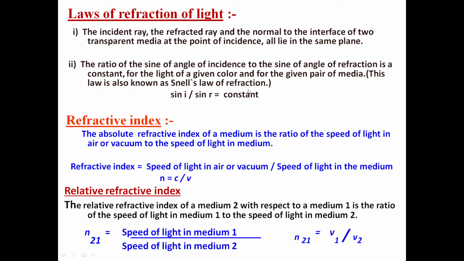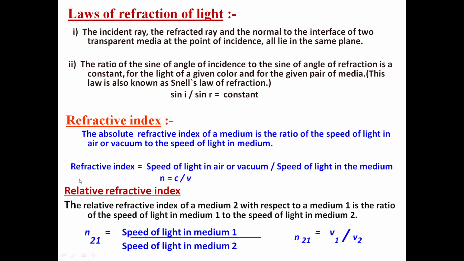So if you get a question in exam, give the statement of Snell's law, then you are to write the second law of refraction of light. Next is refractive index. The absolute refractive index or refractive index of a medium is the ratio of speed of light in air or vacuum to the speed of light in the medium.